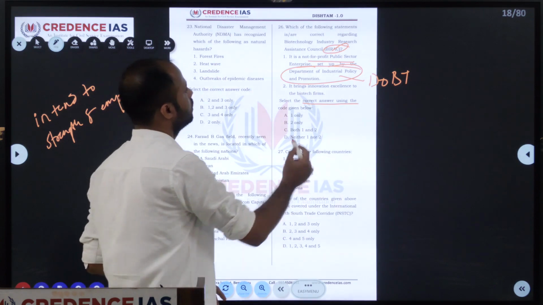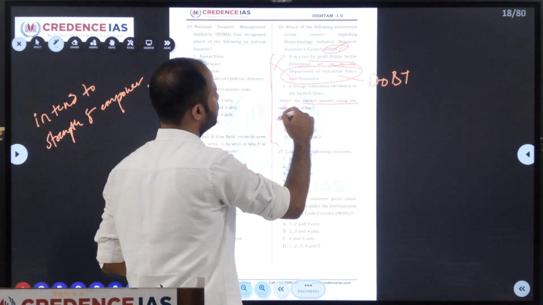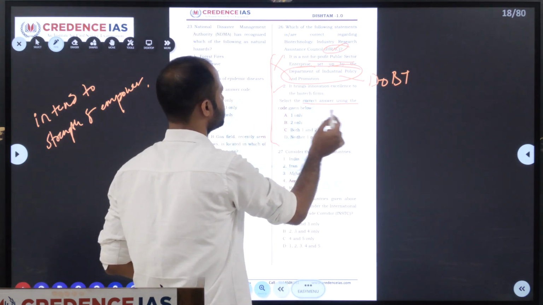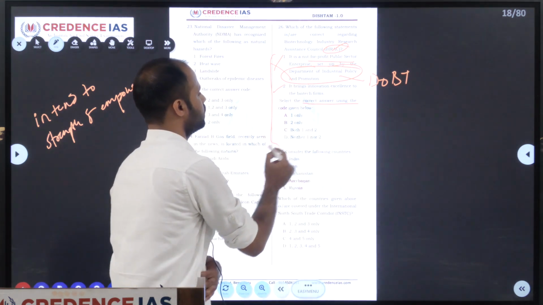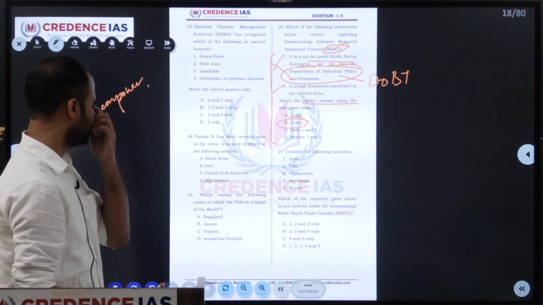So with this information, when we look at the statements, the first one is the wrong one and the second one is the right one. They asked us to identify the correct one. So the correct one is B. We'll move on to the next question.